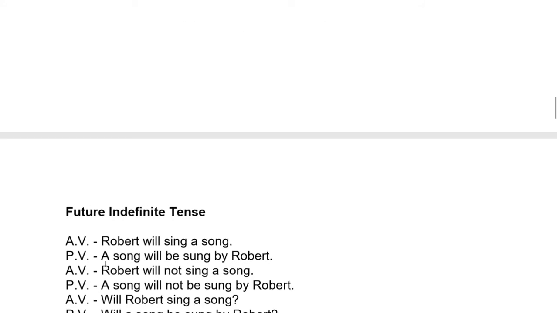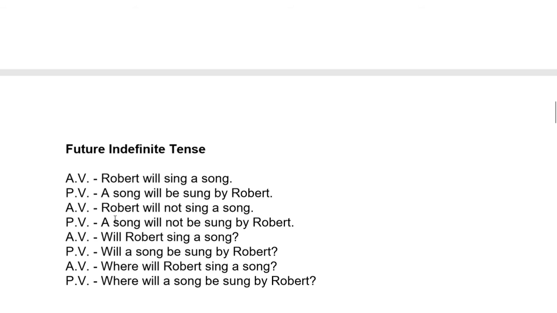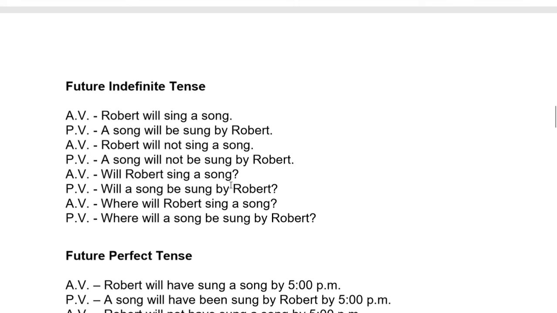Next is future indefinite. Will be or shall be. Robert will sing a song. A song will be sung by Robert. Negative. Let us see a negative sentence. Robert will not sing a song. A song will not be sung by Robert. You can see other sentences on the screen.